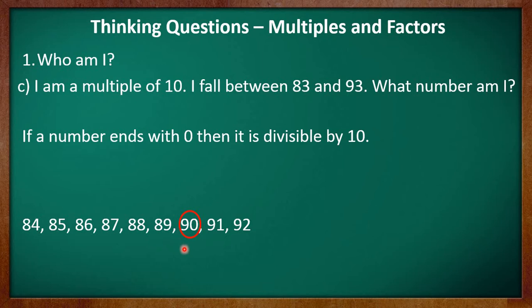Right? How do we check whether a number is multiple of other number? By division. And if you are able to divide 90 completely by 10, that means 90 is a multiple of 10. So 90 is the number which is multiple of 10 and it falls between 83 and 93.